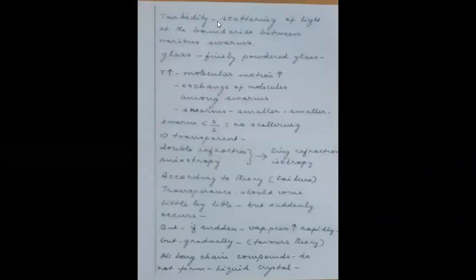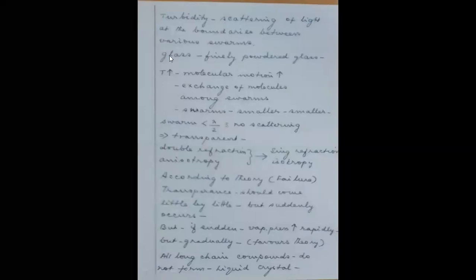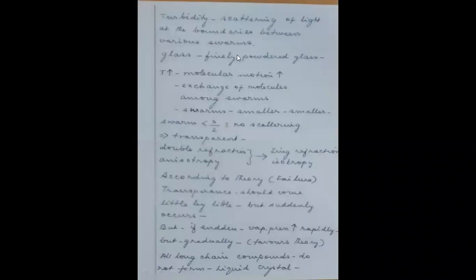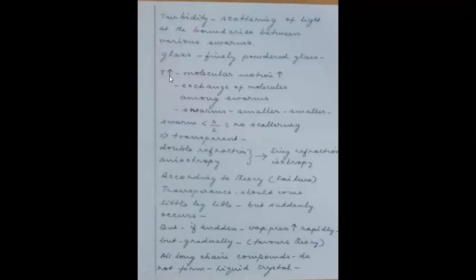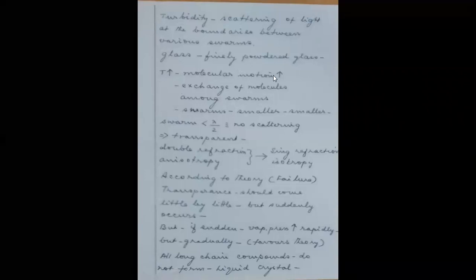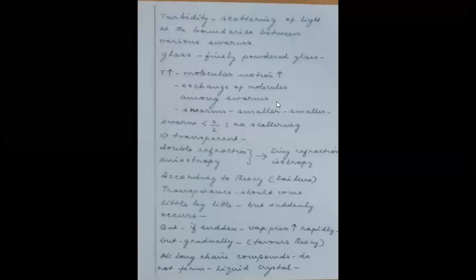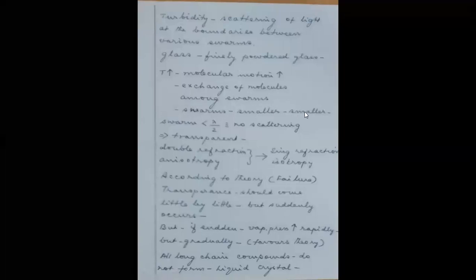So turbidity is because of the scattering of the light at the boundaries between the various swarms. This is something like, see, the glass is completely transparent, but a finely powdered glass will be somewhat opaque. It is because every particle of the glass piece is transparent, but these glass pieces put together are making a turbid-like structure. So when the temperature increases, molecular motion increases. So there is exchange of molecules among the swarms. So swarms become smaller and smaller.